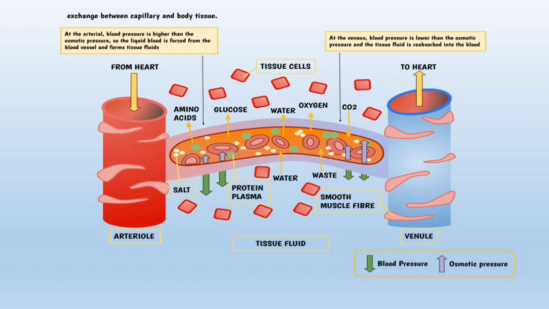This is a small diagram showing how blood travels from the heart towards the tissues where the capillaries are present, and where the exchange of materials takes place. The cells will need amino acids, glucose, water, and oxygen, while the CO2 which is formed, which is not required by the cell, will be taken as a waste product into the blood, and it will go back to the heart and towards the lungs for purification.